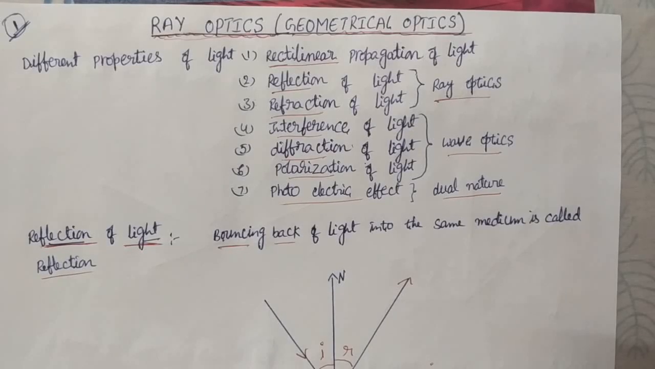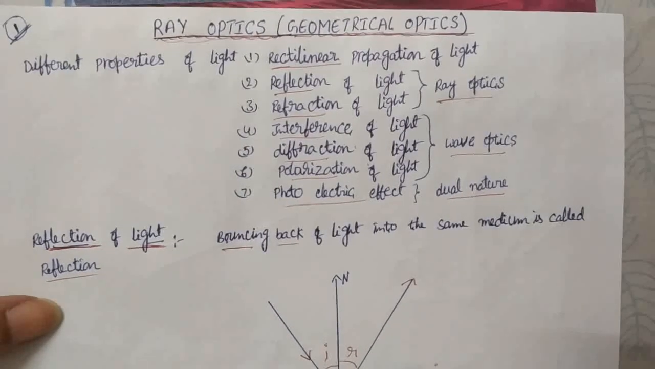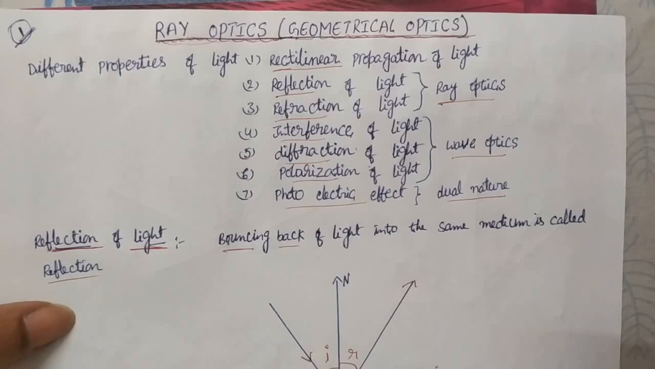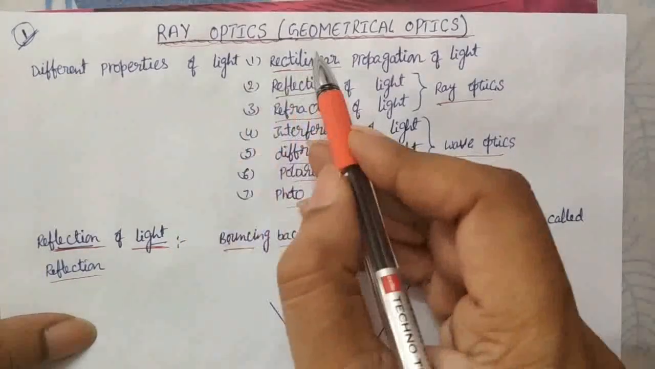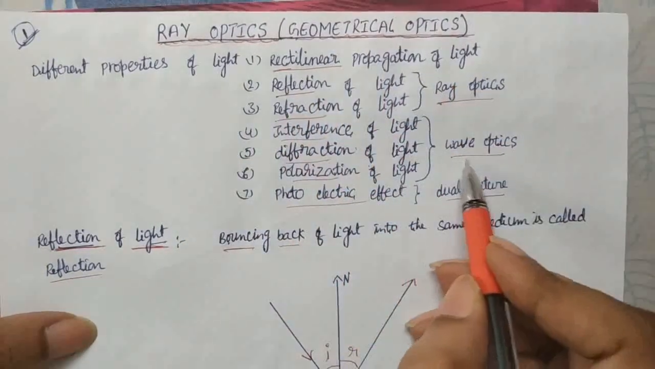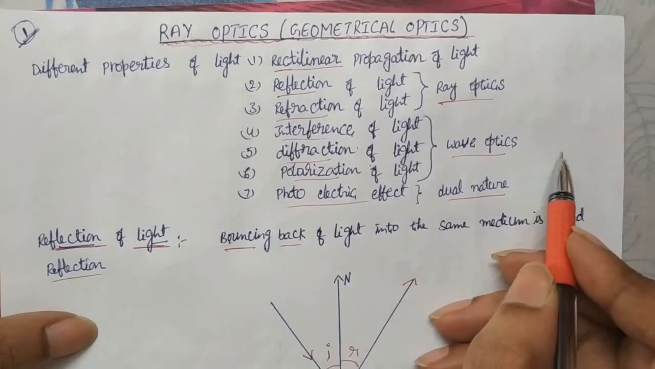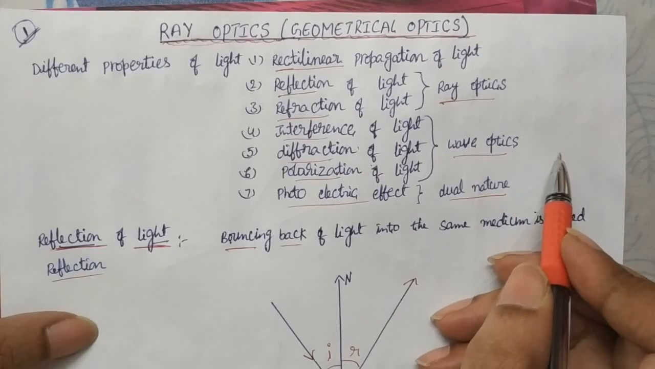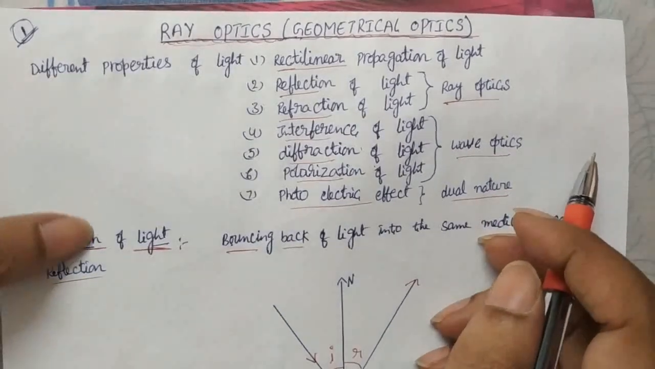So, new chapter: ray optics. First of all, optics divides into two types. One is ray optics, or geometrical optics. The other one is wave optics, which they also call physical optics. And we'll see about different properties of light.